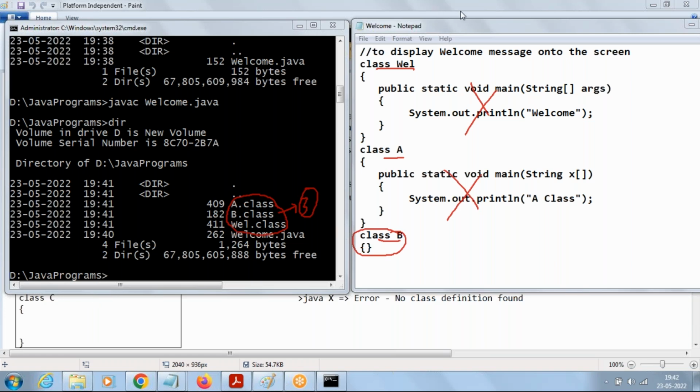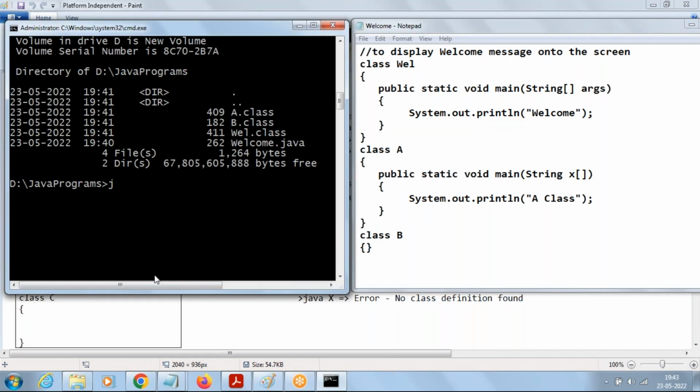Then now let us run the program. If you say java Welcome, what is going to happen? Already discussed.